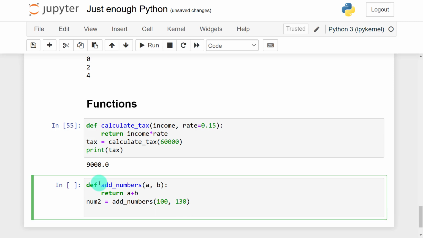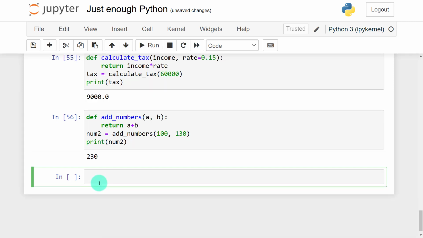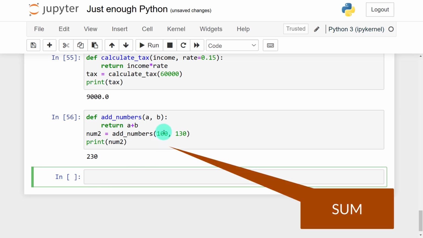When I print num2, I'll be able to have the sum of 100 and 130.